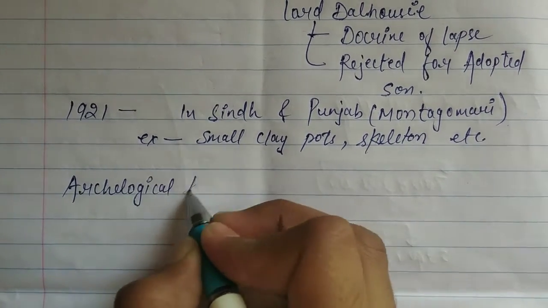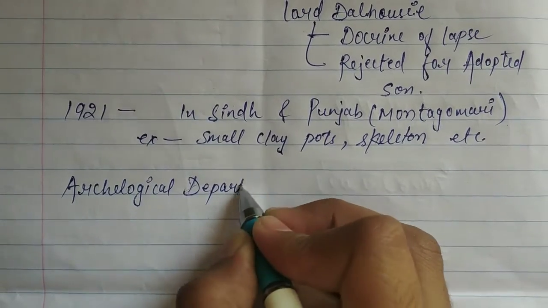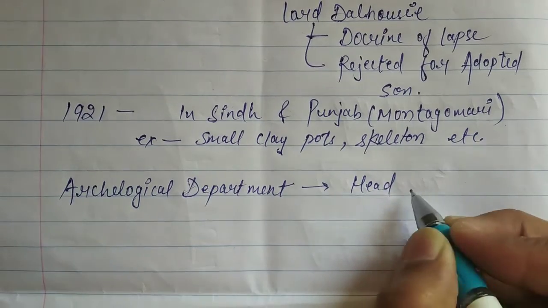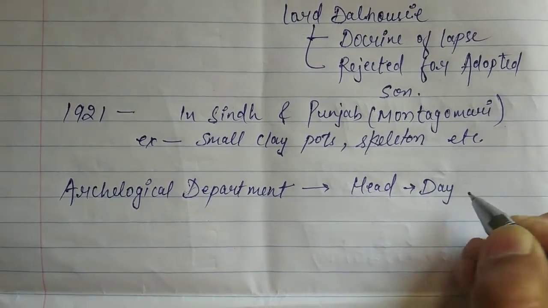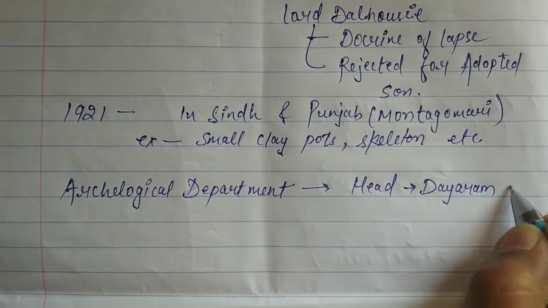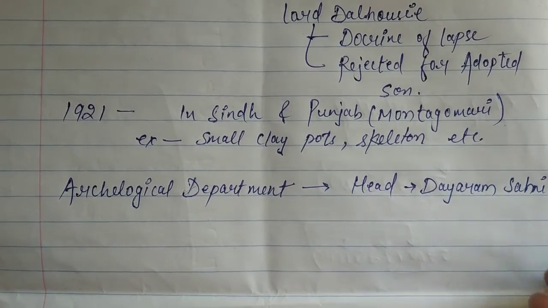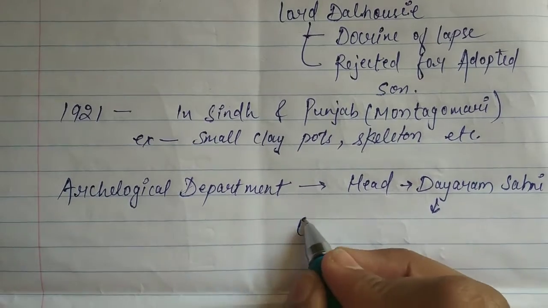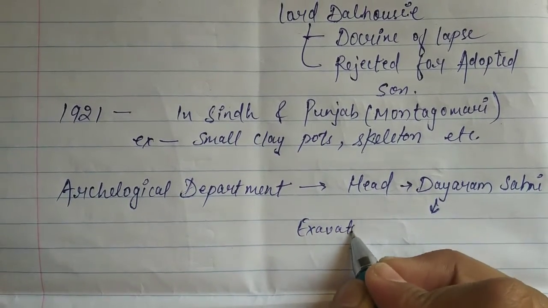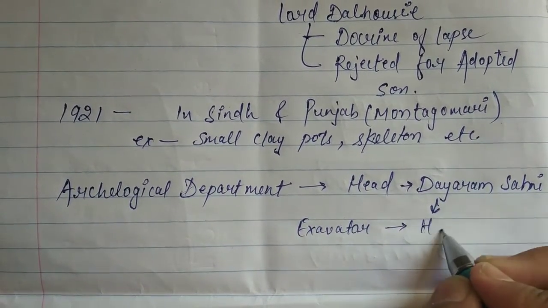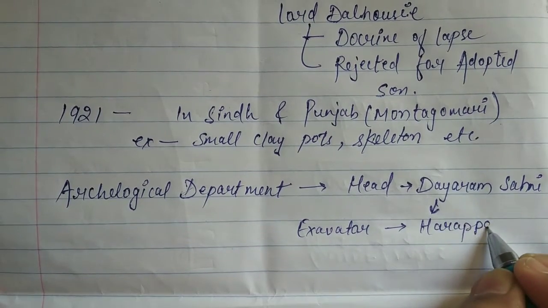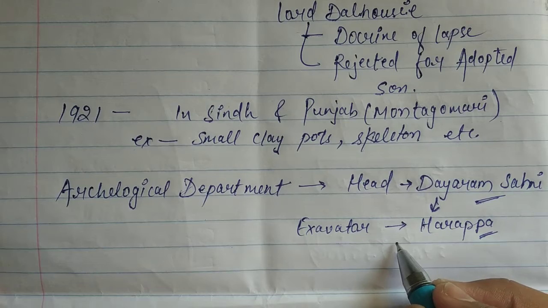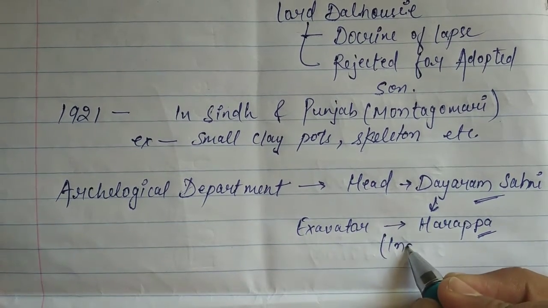So then the team came up, and at that time the head of that team was Dayaram Sahni, who is also the founder of Harappa. And then he researched a site there, and the name of the site was Harappa. Although it has other names also, like Indus Valley civilization, Harappan civilization, Bronze and Copper Age.